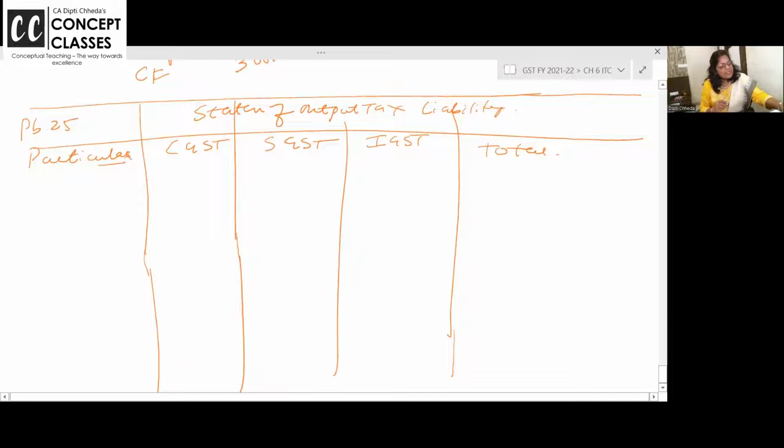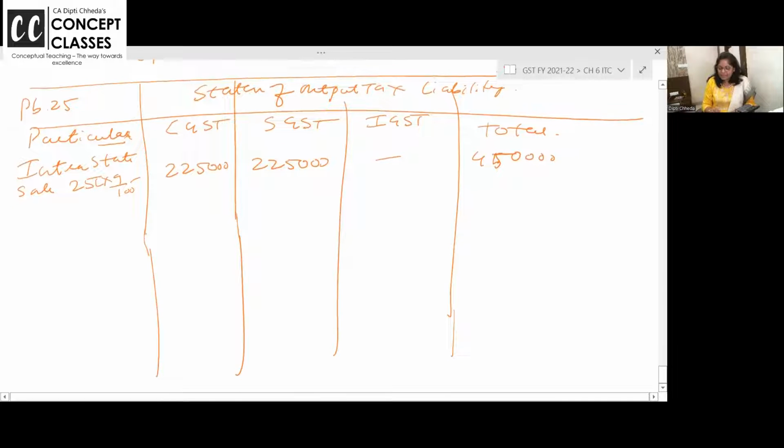शुरू करें साथ में. चलो, फर्स्ट इज intrastate supply of goods we have sold. Intrastate sale 25 lakhs into 9%. 2,25,000 CGST, 225 SGST, 450. Are you all with me? Intrastate है ना, within the same state.